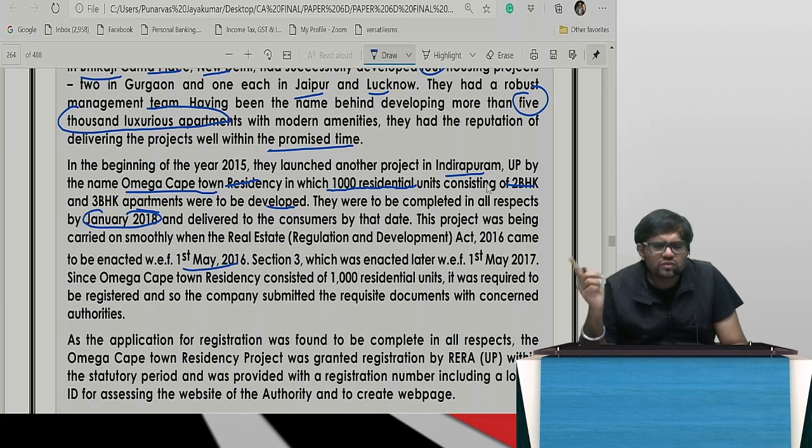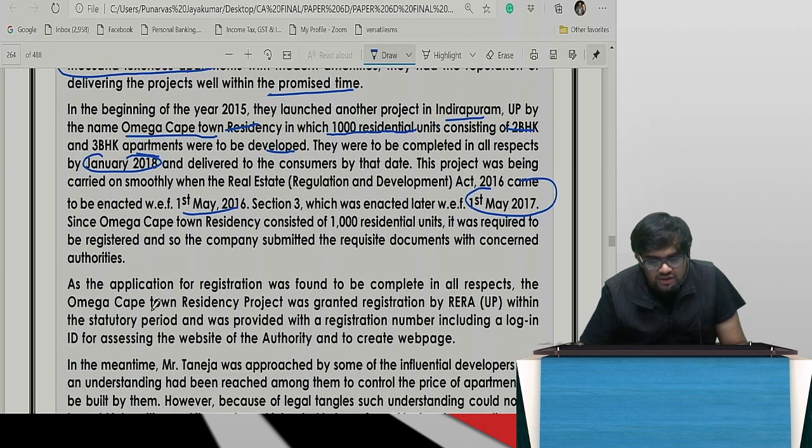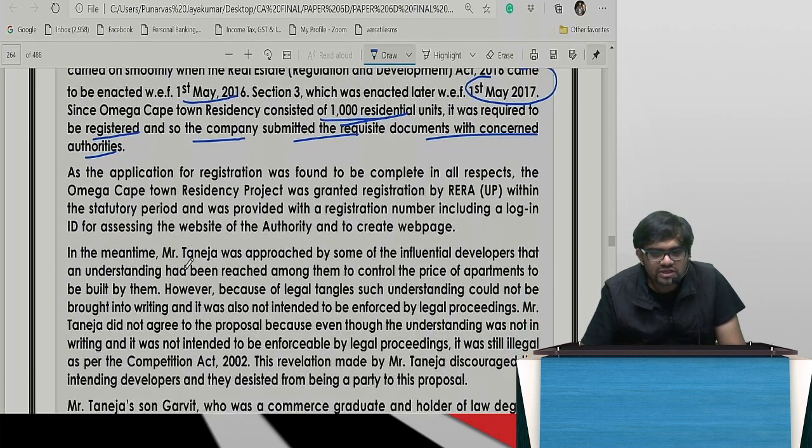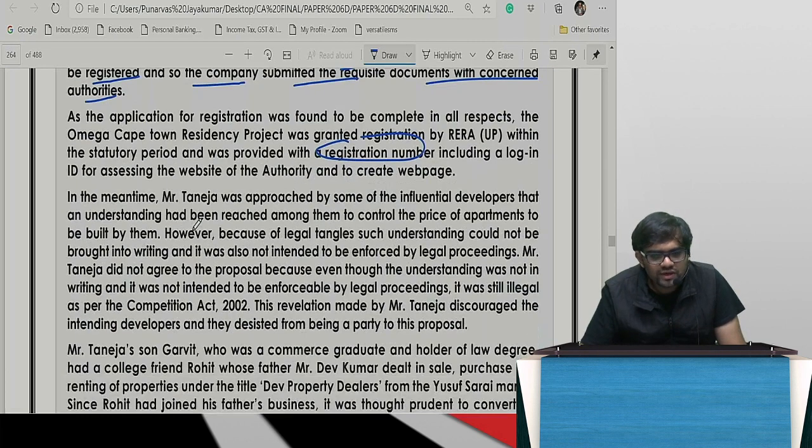Section 3, we know, was enacted on 1st May 2017. All that registration and other things had to happen. Since Omega consisted of 1,000 residential flats, it was required to be registered, and so the company submitted the requisite documents. Obviously, with 1,000 flats, if you have to register it. As the application was found to be complete, UP within the statutory period provided the registration number. Section 3, all that happened, including the login ID, we know.